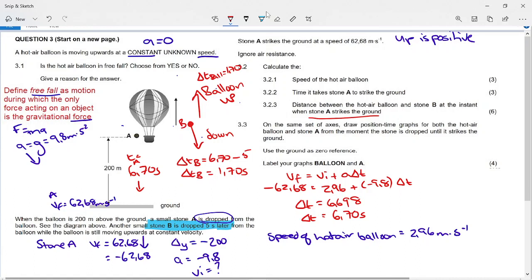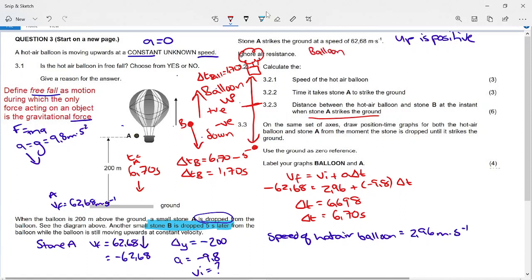The balloon is going to displace up. This will be positive. And stone B is going to displace down. This will be negative. But if we want to work out the whole distance, we will have to add them together, because at the end of it, the balloon will be up here and the stone will be down here when they're separated at this point. Okay, so let's think what we know about the balloon. The balloon is easiest.